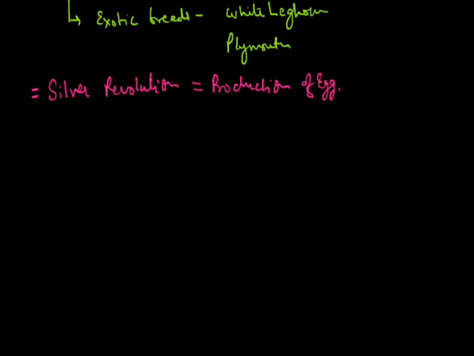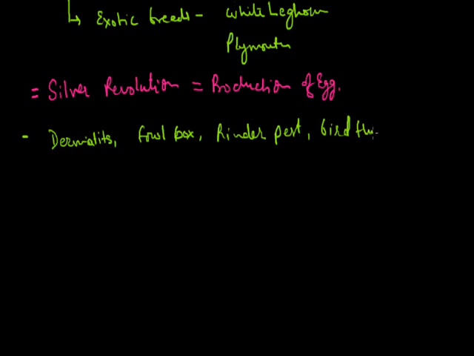Now, some diseases are also found in these breeds. Some very common diseases are, for example, dermatitis, fowl pox, rinderpest, and bird flu. These are some common diseases found in these animals. They cause a decrease in the production of egg. The poultry birds are used for the production of a larger amount of egg as well as protein. So poultry farming is related with the production of egg and animal food.